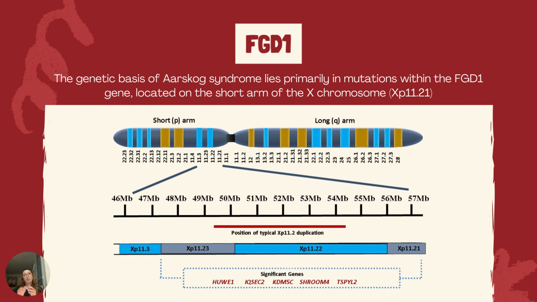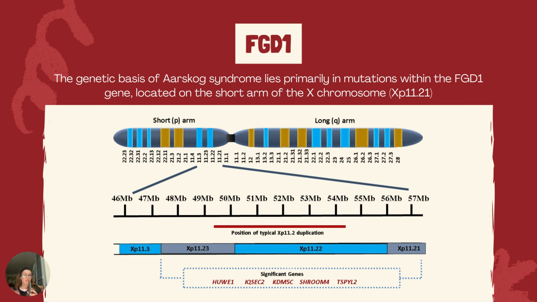The genetic basis of Aarskog syndrome lies primarily in mutations of the FGD1 gene, which is located on the short arm of the X chromosome. In the picture on the screen, at the bottom right, we see that short arm of the X chromosome, known as Xp11.21.